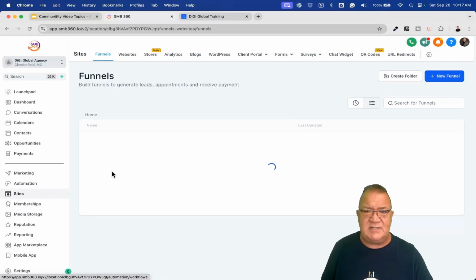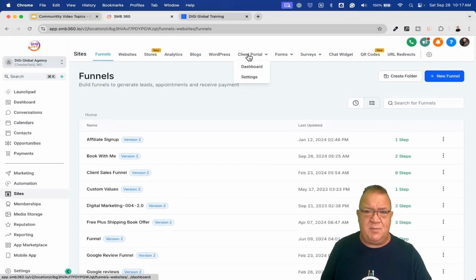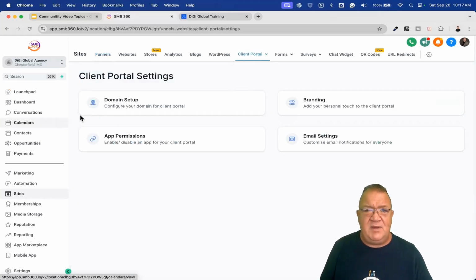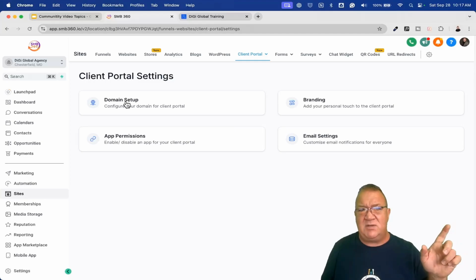So right now we need to come over to sites and notice that we have this client portal. We have a dashboard and we have settings. Again, we have another settings area. Now, if you click on this domain setup here, that's going to take you right back to where we just were. Okay, so you can access all of them from here, but the domain setup is actually in the membership area.